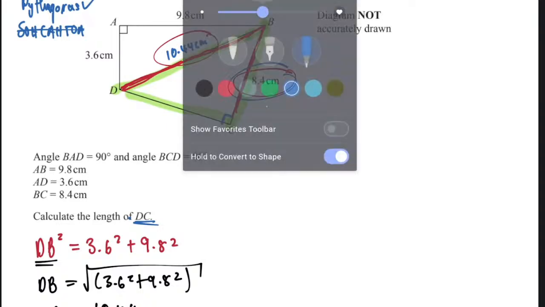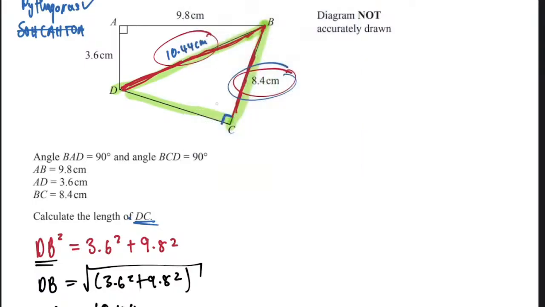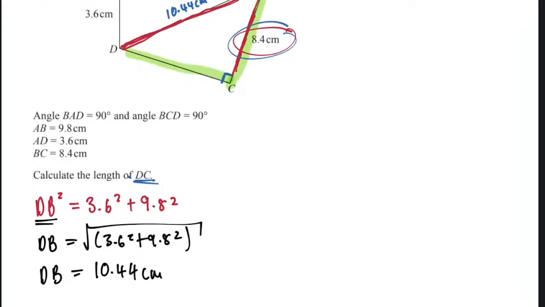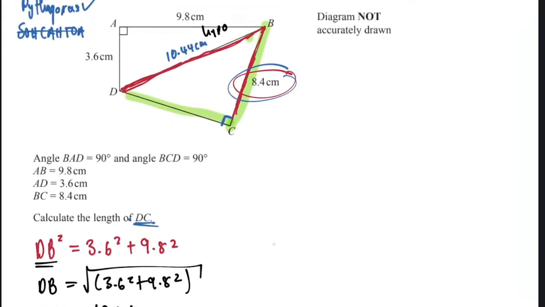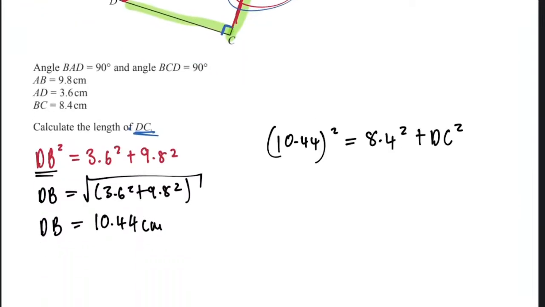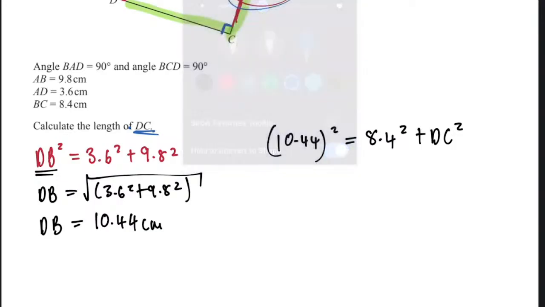For you to apply Pythagoras, there is one thing you always need, which is to know who your hypotenuse is, right? Who is the hypotenuse right now? Hypotenuse is 10.44. Okay, good. So when we are writing, we put him alone. 10.44 squared equals 8.4 squared plus DC squared. Then you convert it and transfer it to become a square root. Wait, no, for this one you don't transfer it first. What do you do for this one now? What is the first thing you have to do to find DC?